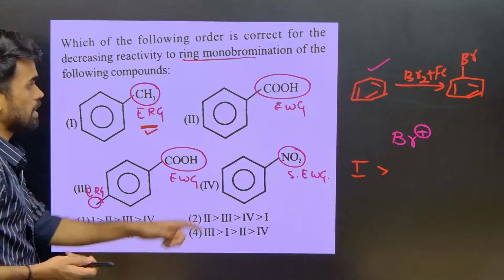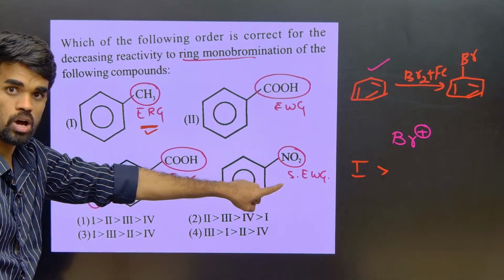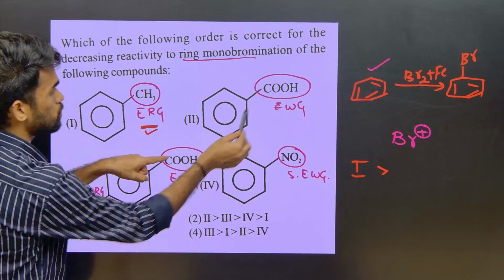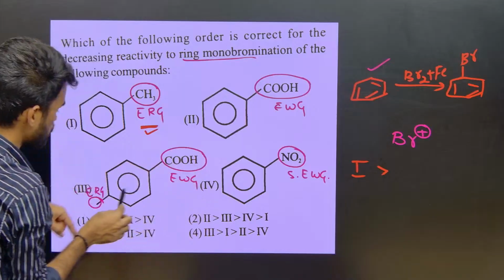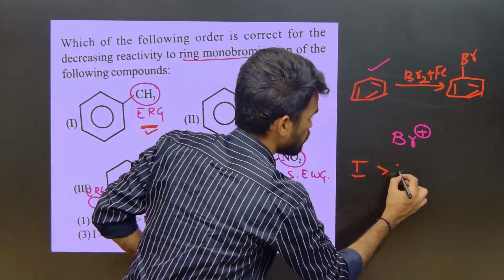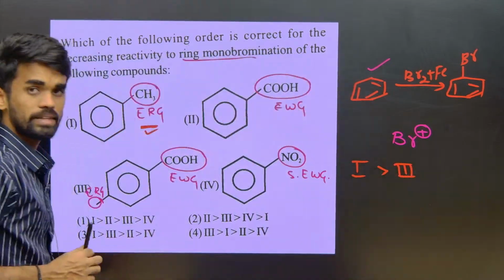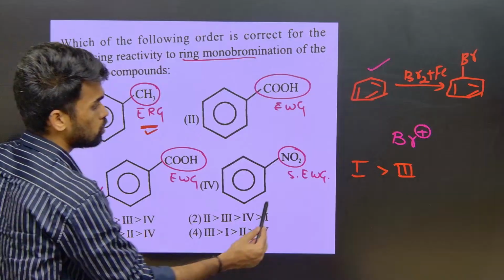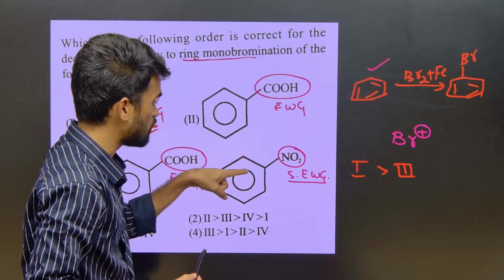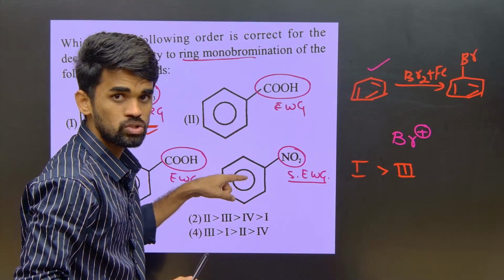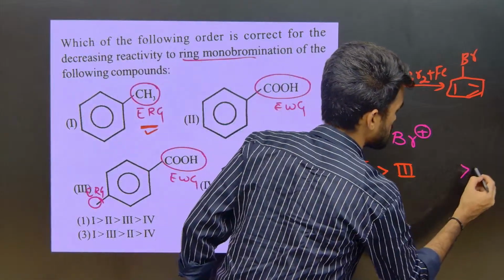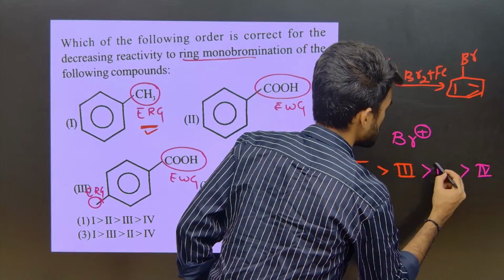After this, here we have an electron withdrawing group, and here also a strong electron withdrawing group. Here withdrawing is there, releasing is there. This group is the same, but along with it we have an electron releasing group. Therefore the third option is relatively more reactive after 1. Next, out of these 2, the nitro group is strongly electron withdrawing, so electron deficiency is more in this ring. If it is electron deficient, it will be least reactive. So the fourth option is least reactive, and this one will be the second option.